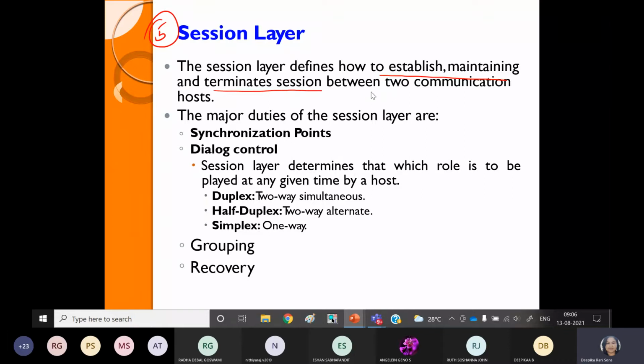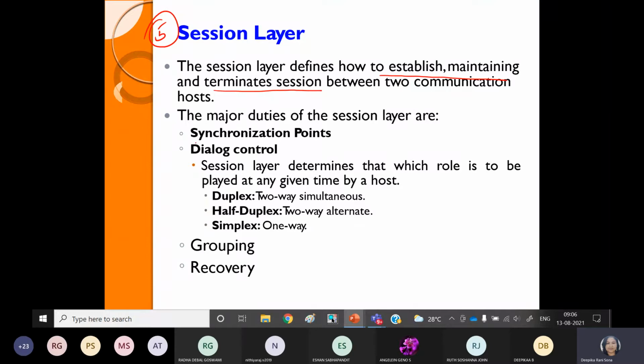Suppose you are requesting data from the upper level, you are requesting one job to do, either in the case of letter writing or writing an email. At that level, how the connection will be established with the server, that process is carried out at the session layer level. Once the job is done, it will terminate that session. So this is the main thing for your session layer.